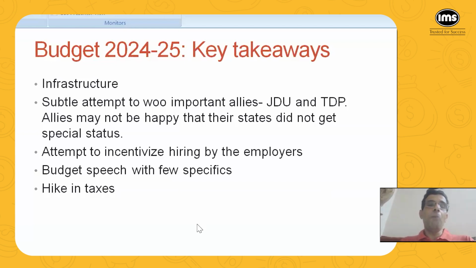And one point which is somewhat disappointing, this has been the case for the last 2 years, since 2023, is that the budget speech doesn't have too many specifics. The budget speech mentions that we will do this or we will undertake a comprehensive review of some XYZ thing. But there are 2 points associated with that. First of all, does it have to be mentioned in the budget speech? Because that is a part of day-to-day government functioning. In the budget, what we are looking for is more specifics, and unfortunately that is something which is missing. So I'll come to that as we go along.